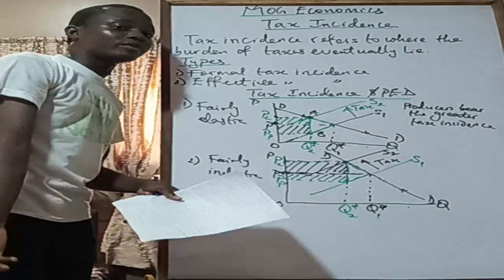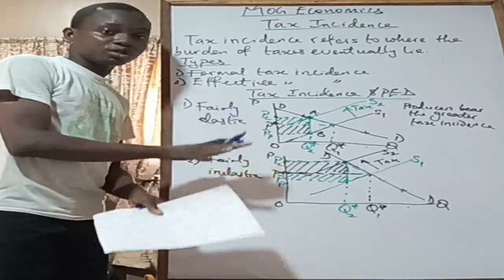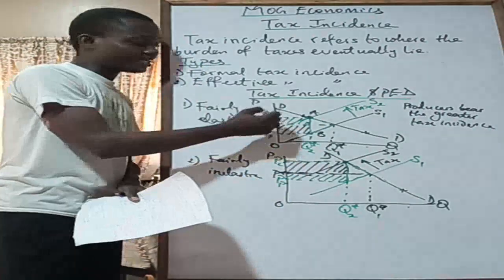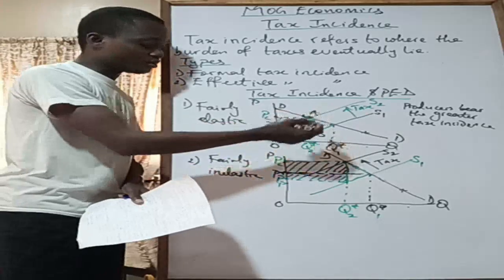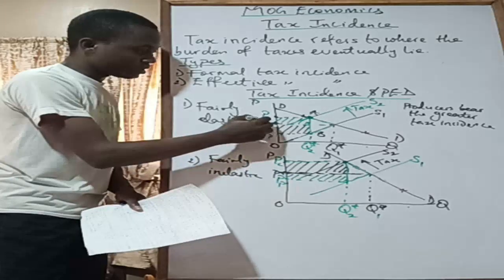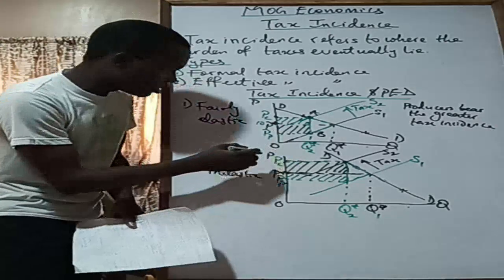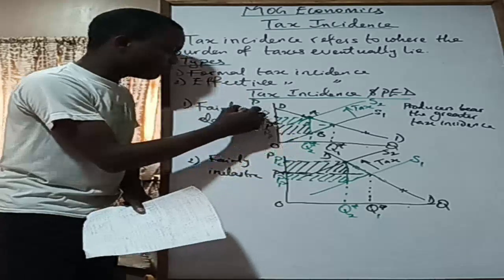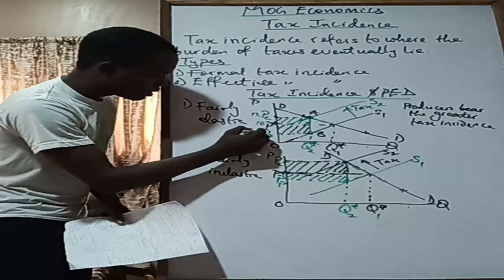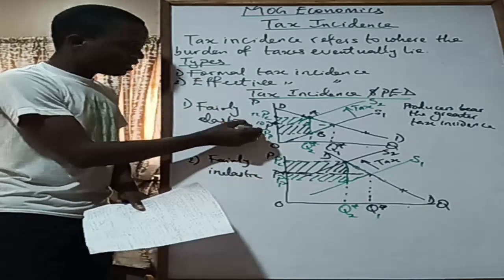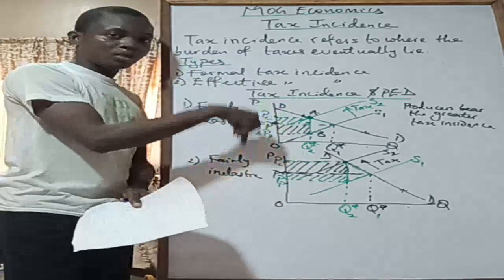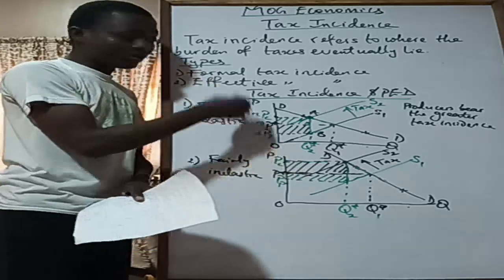If you were to calculate the tax revenue that's a result of this tax imposition, the tax revenue is going to be the area of this rectangle, the entire rectangle. So let's say the price here was 10, and this is 12, and then this is, let's say, 6. So from 6 to 12, that's 6. 12 minus 6 will give you 6.